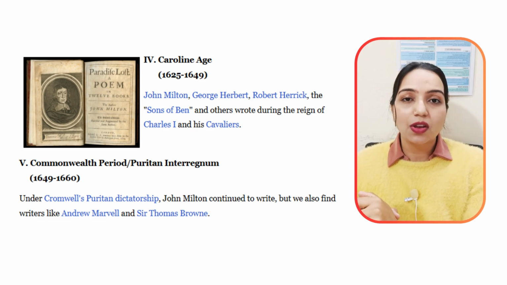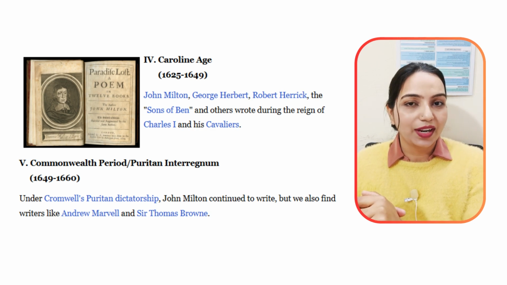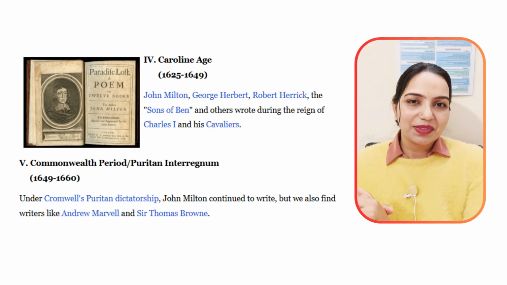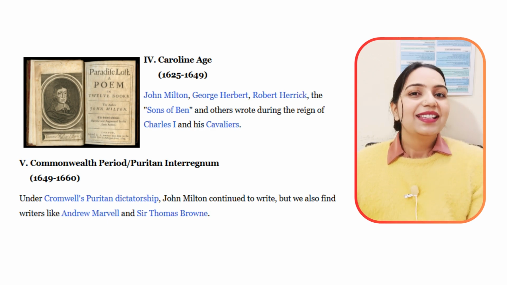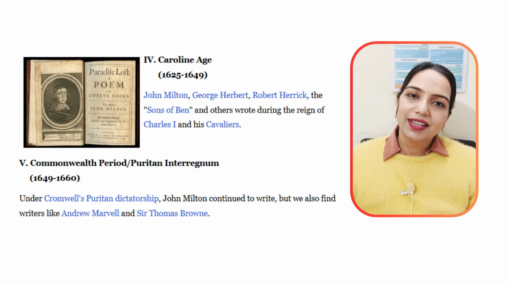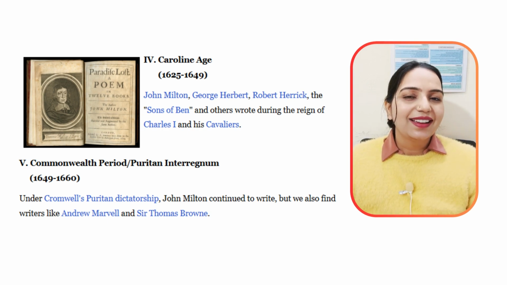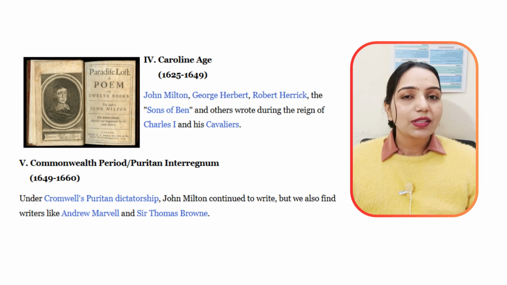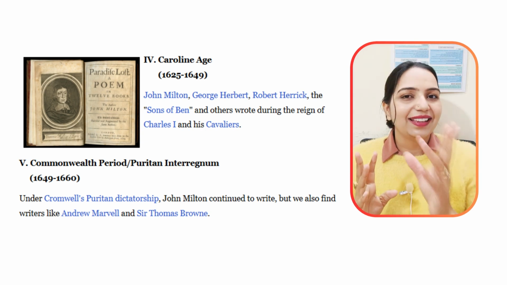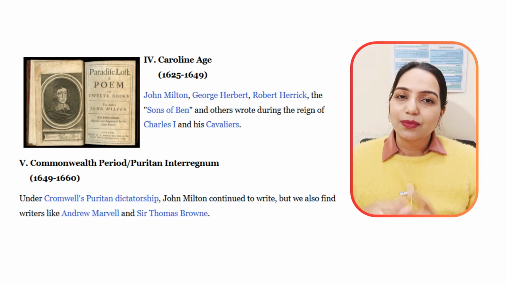Apart from him, we also had several cavalier poets who used to write mostly to impress the king, and their theme was carpe diem, that means seize the day. So after the Caroline Age, once again we had a little sad period in literature because the theatres were closed in 1642 by the Puritans, because they believed that theatre was going to harm society, just like in the early time period some philosophers believed that poets can harm society. This time it was the dramatists who were targeted.